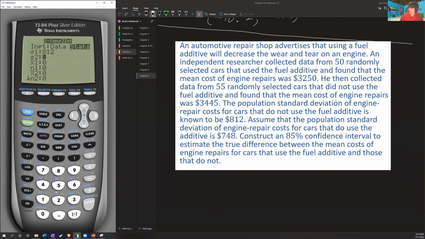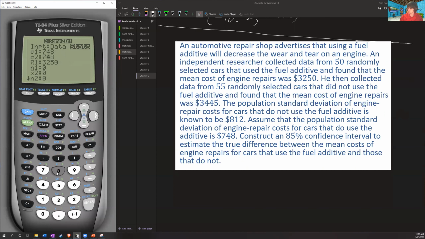For my second population, 748. No, that's population. All right, anyway, x1 bar is going to be my 3250. Oh, I believe I mixed these up. It was for the fuel additive, and this is fuel additive, yep.